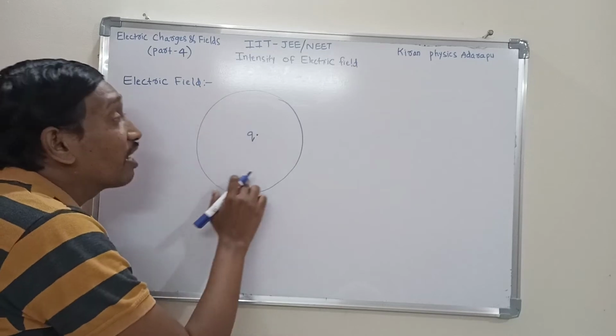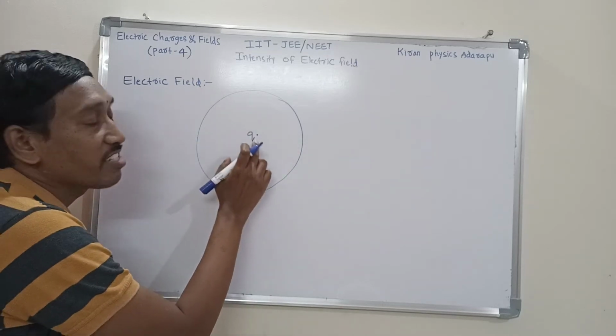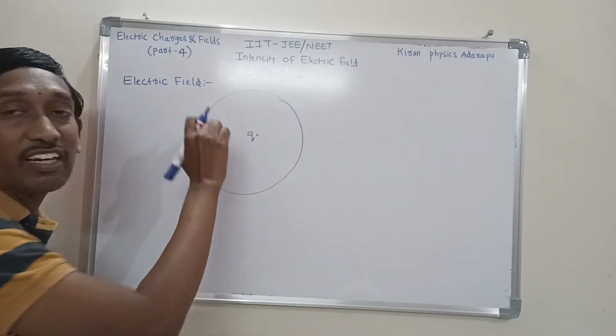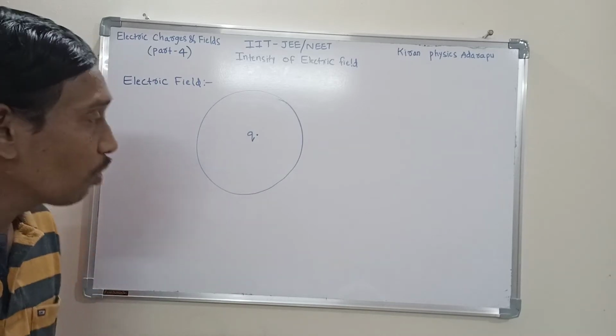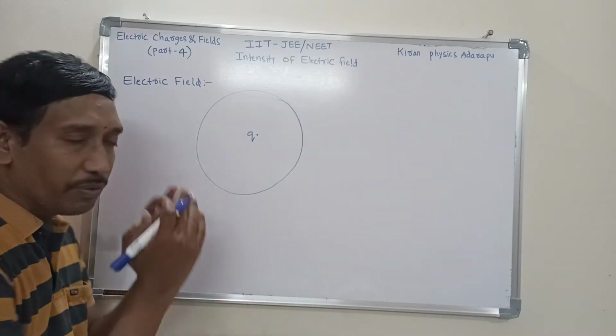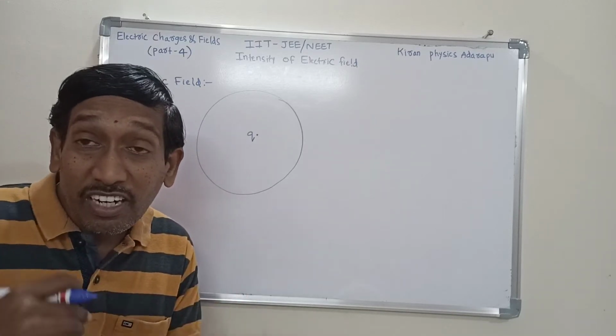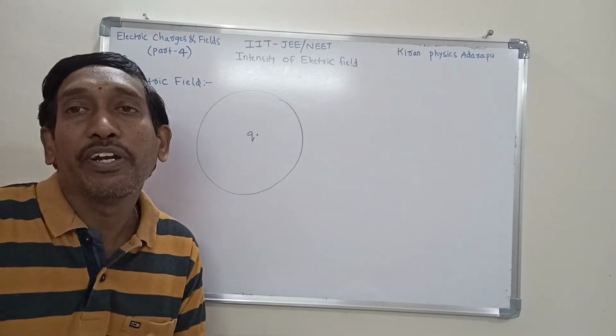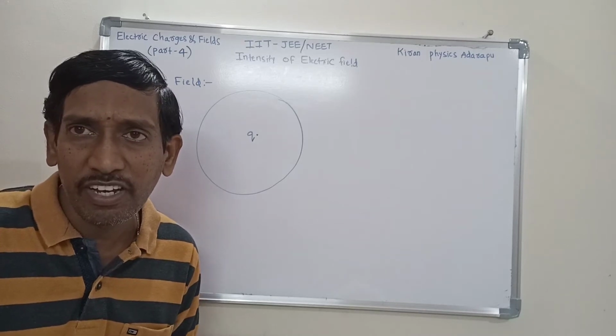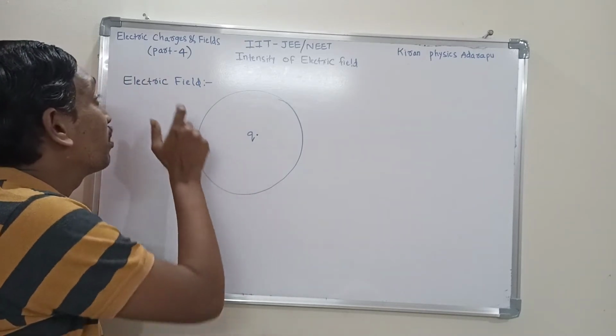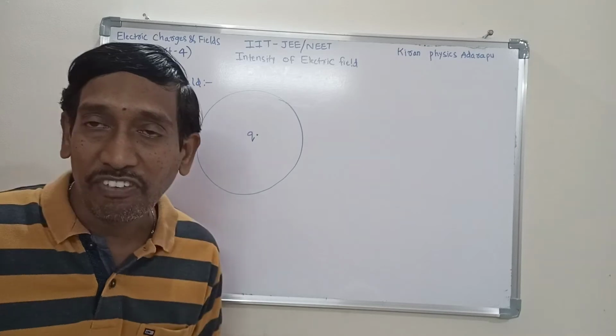This region around this charge is called as what? Electric field. That means if you consider any charge, around this charge electrical effect is distributed into some region. That region is simply called electric field.